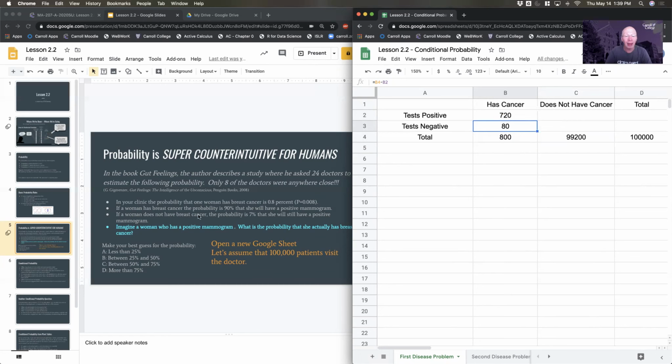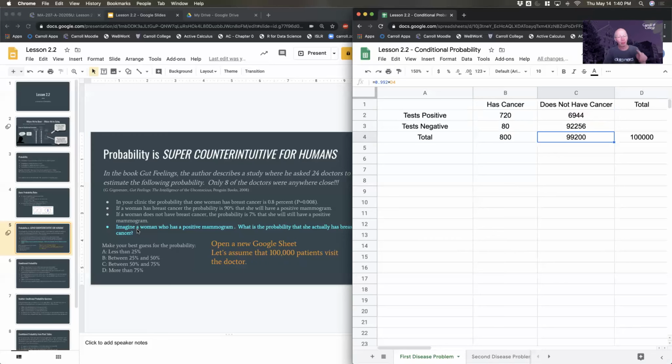If a woman does not have breast cancer, so now I'm in this column, the probability is 7% that she will have a positive mammogram. So I've got a 7% false positive rate. So 7% of these people are going to test positive. Look at how big that number is. This is where people's intuition breaks, right? You get a really, really big number of people that are actually getting false positives. And everybody else is actually getting a true negative there.